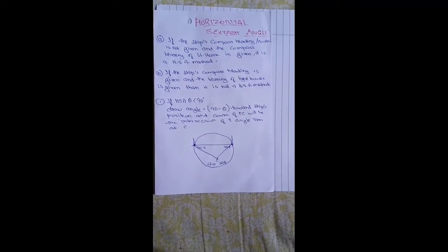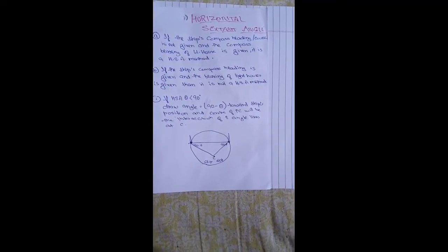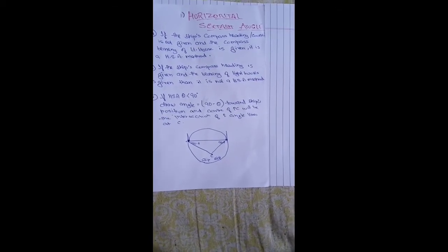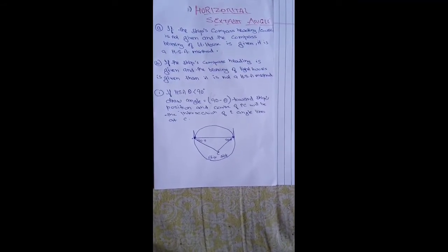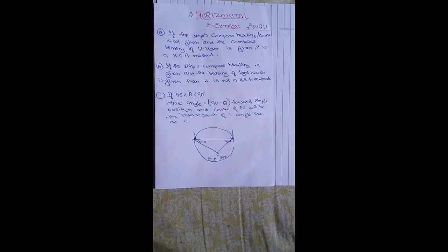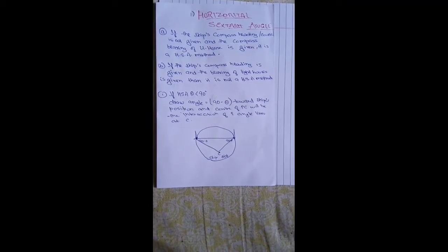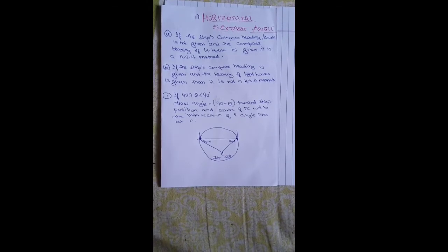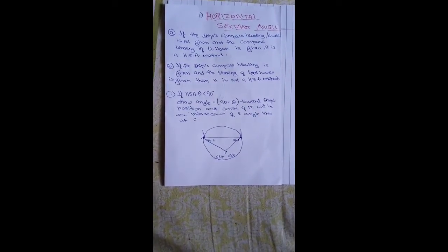Okay guys, so what we will do by the HSA method: the ship's position can be found by roughly plotting the compass bearings in relation to the land. When 3 compass bearings are given, first arrange the lighthouse compass bearings from port to starboard in a clockwise direction with respect to the position. Then find the difference, that is the HSA, between the first and second bearing, and also join those 2 lighthouses and do the same thing for the third lighthouse. So basically this entire HSA method is on that topic only.